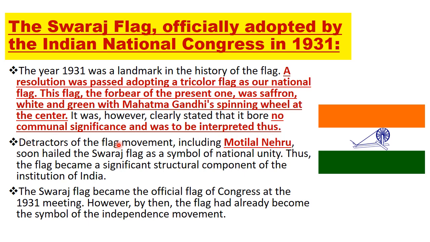Detractors of the flag movement, including Motilal Nehru, soon hailed the Swaraj flag as a symbol of national unity. Thus, the flag became a significant structural component of the institution of India. The Swaraj flag became the official flag of Congress at the 1931 meeting. However, by then, the flag had already become the symbol of the independence movement.